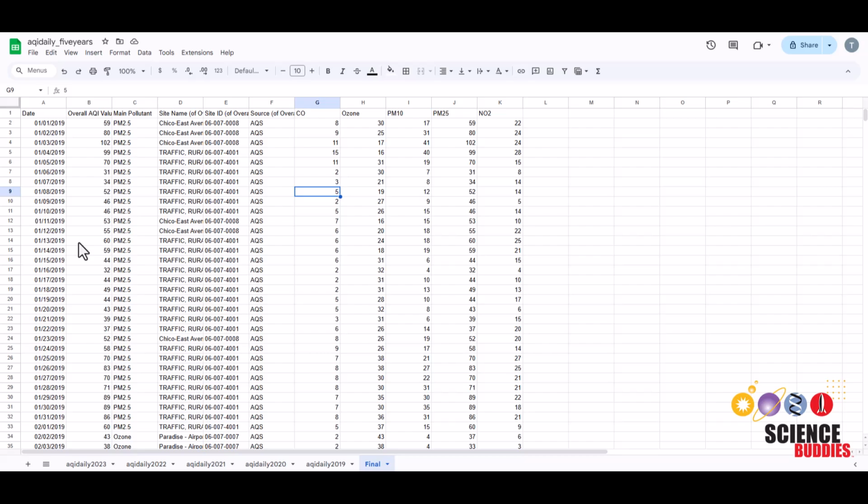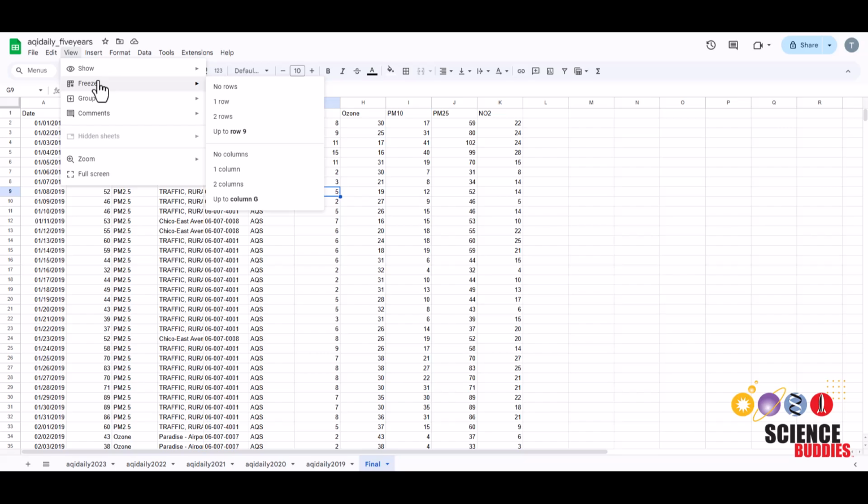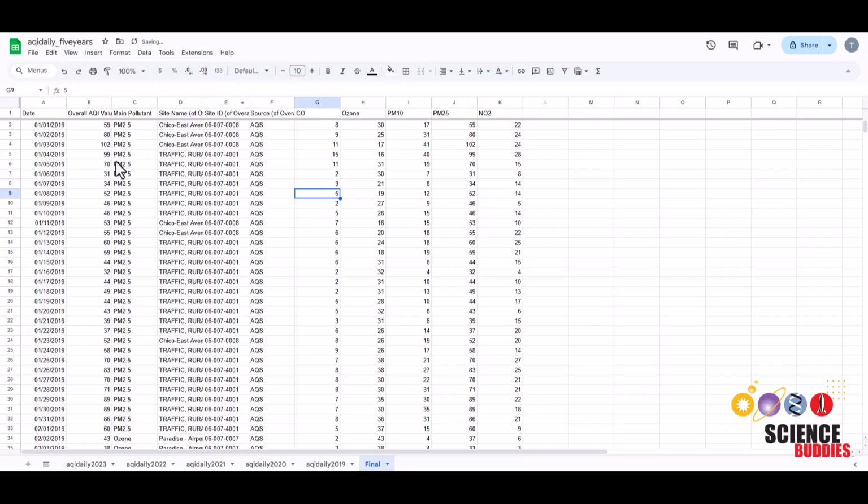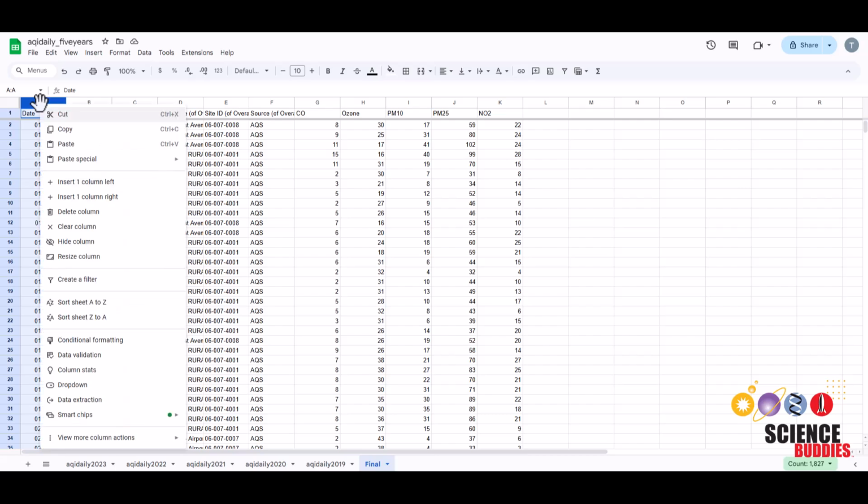When you are done inputting data for all 5 years, go to View, Freeze, and then one row to freeze the first row of your data. Then to sort the data by date, click on this column, right click, and then Sort Sheet A to Z.